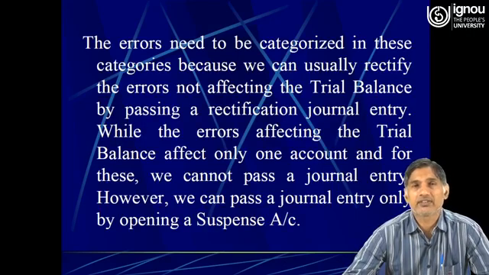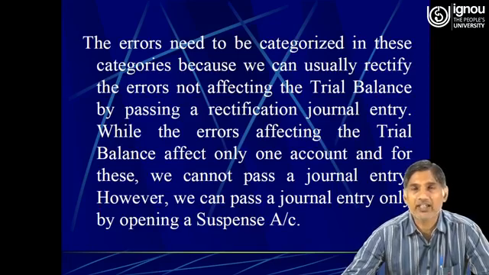So if these errors have been committed before preparing a trial balance, then these errors can be rectified simply by putting a line and putting the right amount either on the left or on the right side of the wrong amount, and we generally make a circle of the wrong amount, and the person who is rectifying the error needs to put his initial.